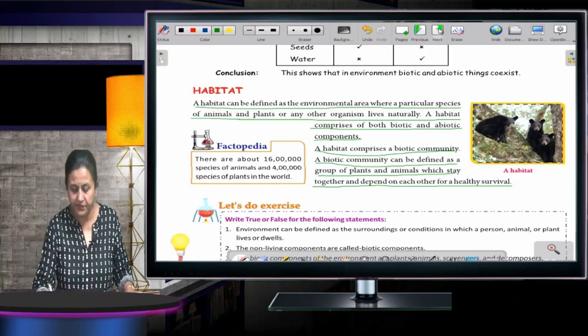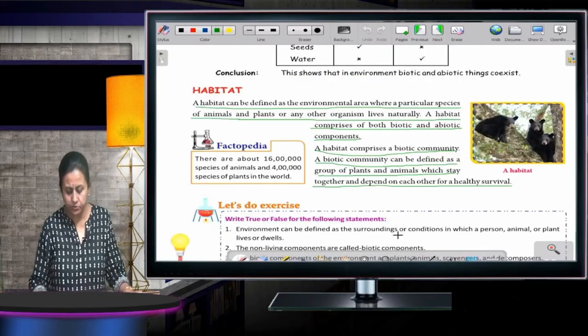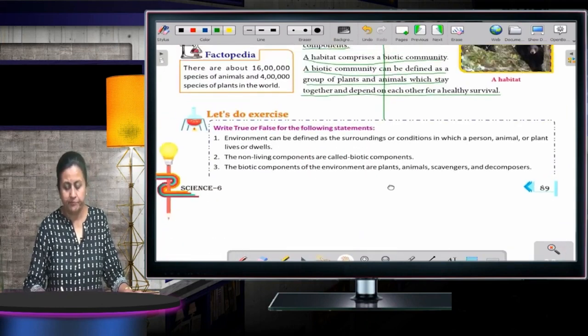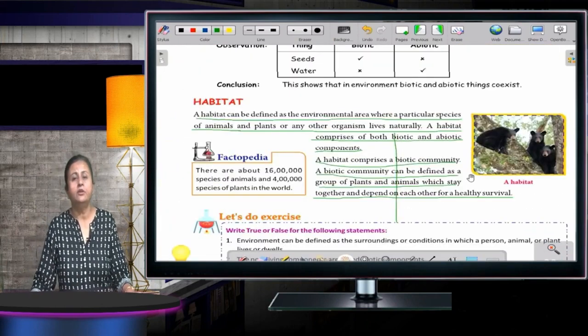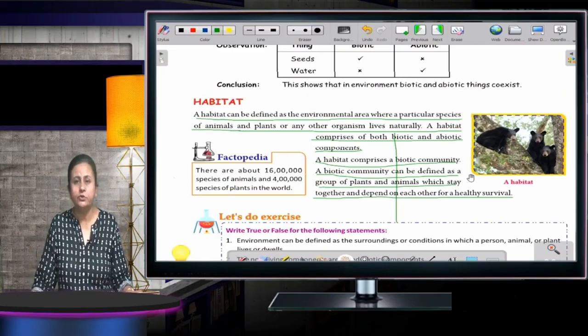Now the next one. I think we have ended the chapter now. You can just go through the chapter once again. Okay. I told you in the beginning only, the more you will read, the more your doubt will be. So it's my request to you all to kindly work on the chapter. Thank you and have a nice day.